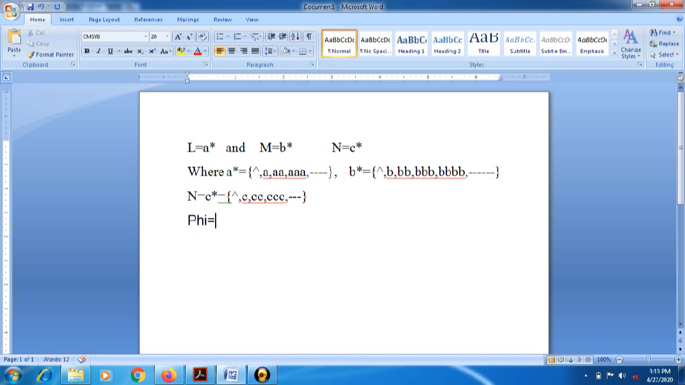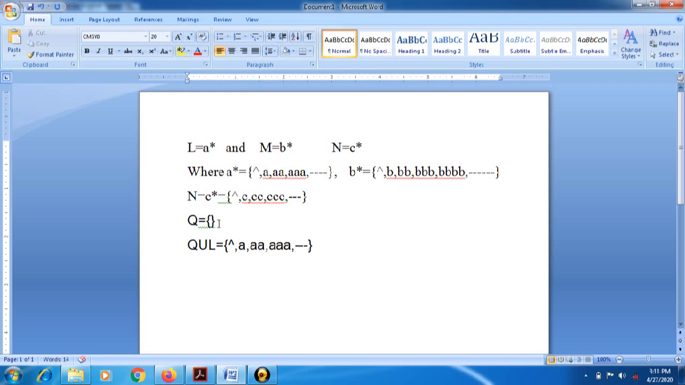Phi is nothing but the empty set. Whenever we are considering phi, this is nothing but the empty set. And whenever we are taking its union with L, now check its set of elements: first one is null as it is, then A, double A, triple A, and so on.